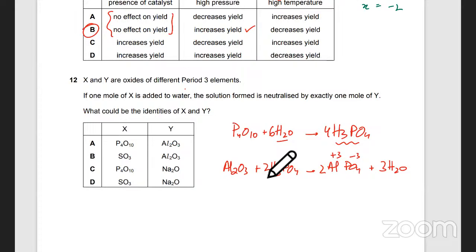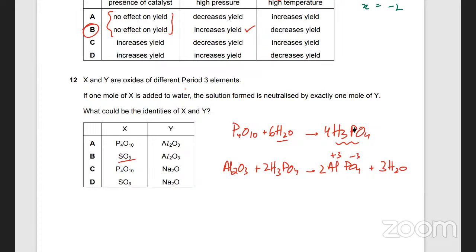So that's wrong, because he said that 1 mole added would be neutralized by exactly 1 mole of Y. But not all 4 are getting used; 2 of them are still left. So A is definitely not the one.